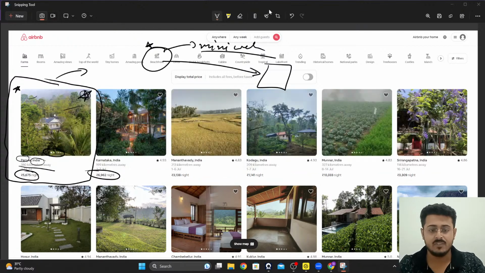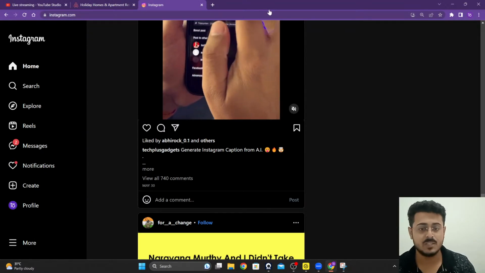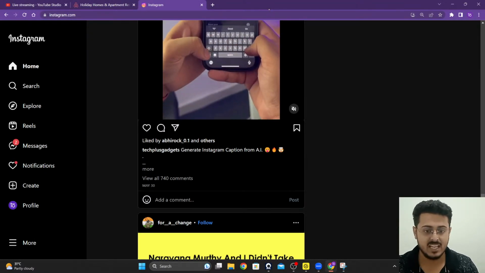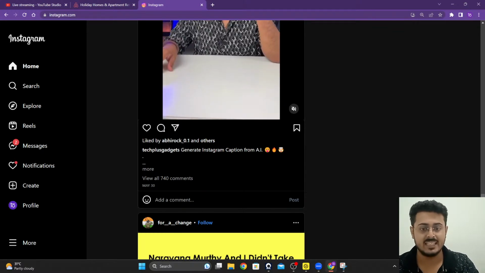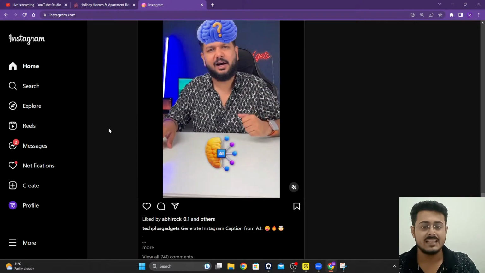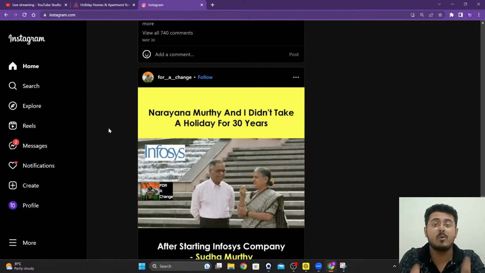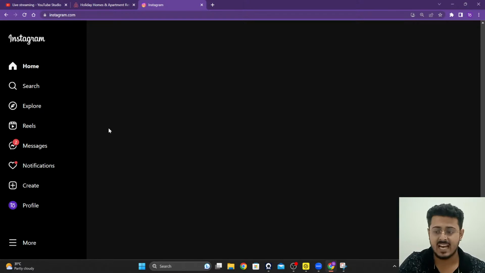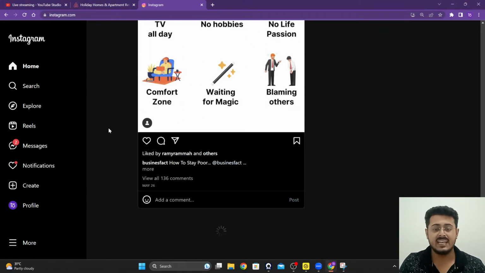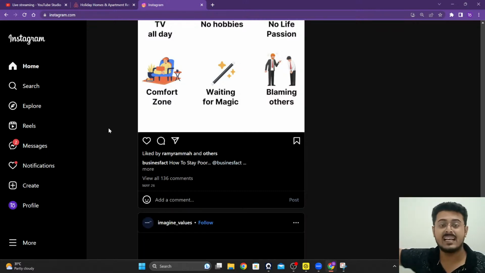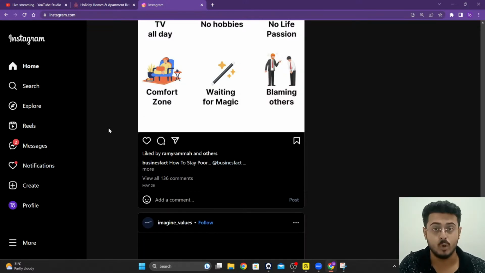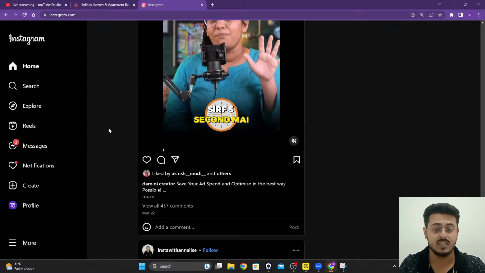Similar to that, right over here, when you look at Instagram, think about these posts. The section that you are able to see just in the middle, that contains all these posts, is nothing else but a component on its own. As soon as you scroll to the bottom of the entire page, it identifies that the posts are over, and it calls the backend and asks, okay, the posts are over, can you load more posts for me? The backend sends some more posts, and that is what you are able to see right over here.